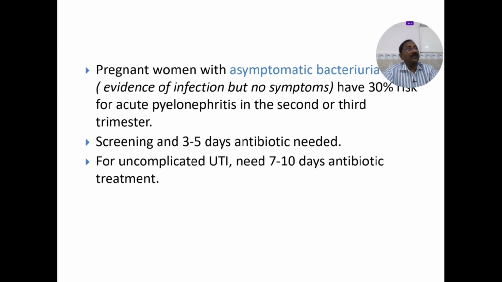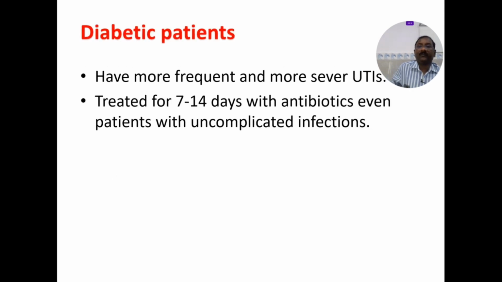That is the reason, even in the first antenatal visit itself, in the first trimester itself, whenever the patient has asymptomatic bacteriuria, treat accordingly, so as not to have pyelonephritis at a later time. Screening and 3 to 5 days of antibiotics is needed. Uncomplicated UTI needs 7 to 10 days of antibiotic treatment, whereas in non-pregnant women we use only 3 to 5 days. In pregnancy, we use 7 to 10 days.